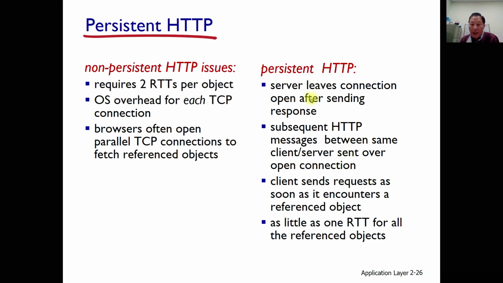This one is also using TCP, and the server leaves the connection open after sending the response, and the subsequent HTTP messages between the same client and server are sent over that opened TCP connection. The client sends a request as soon as it encounters a referenced object, and this reduces the whole delay time to as little as 1 RTT for all the referenced objects.